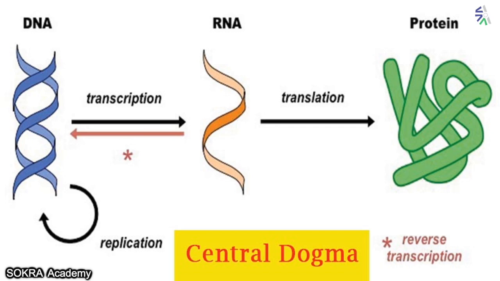This formation of protein is done by DNA and RNA. So how do they do it? By three processes. First, the DNA is converted into RNA. This DNA, that is deoxyribonucleic acid, is converted into RNA by the process of transcription.